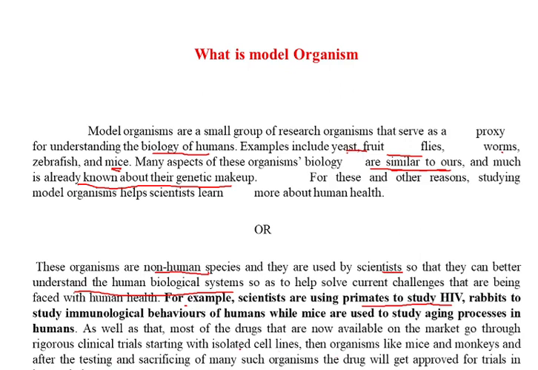So the same thing: the drugs that are now available on the market go through a rigorous clinical trial, starting from the isolated cell line to organisms like mice, monkeys, etc. After testing their efficacy on these, they get approval for human application. And then finally, if it passes this test and various other tests, it gets approval for testing on human beings.